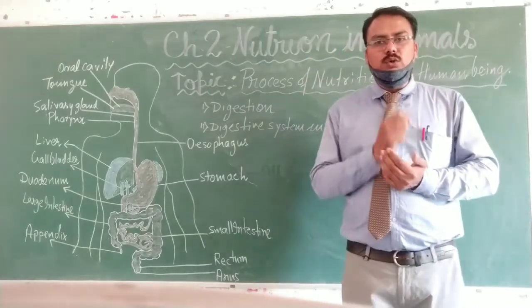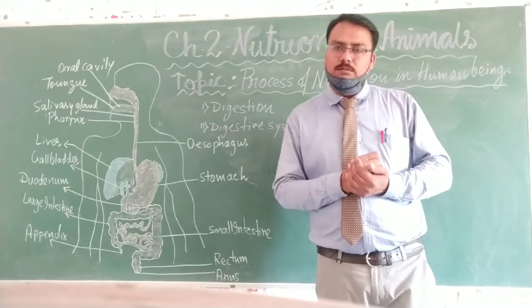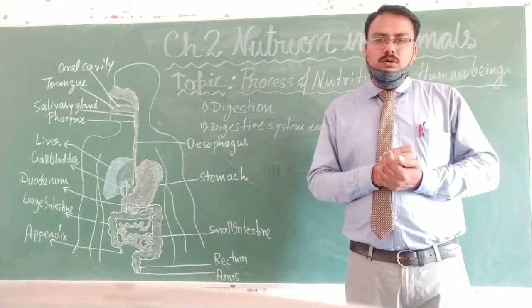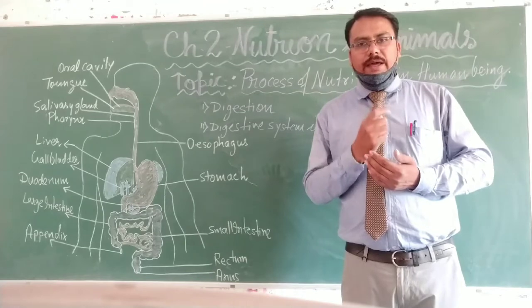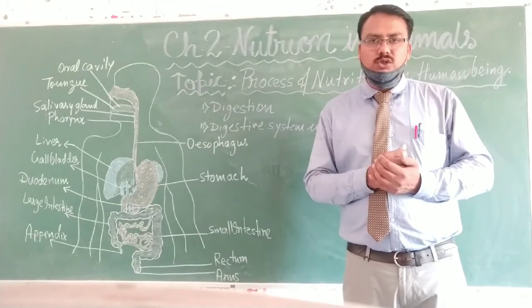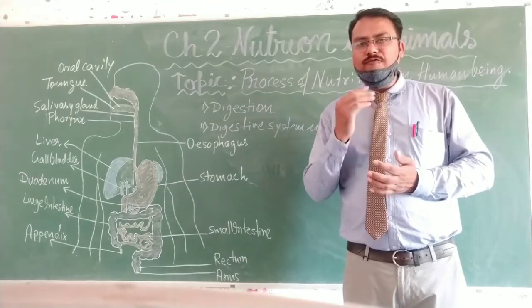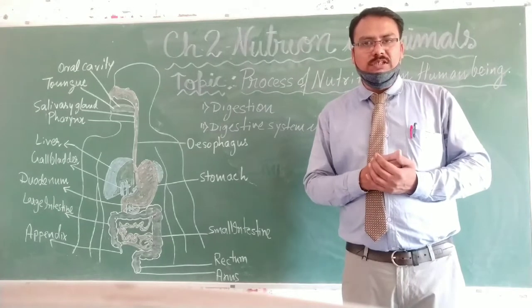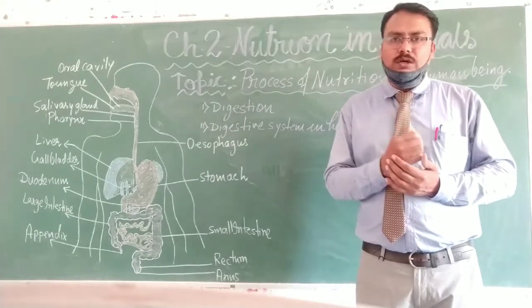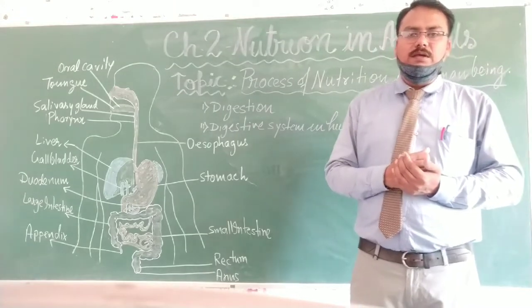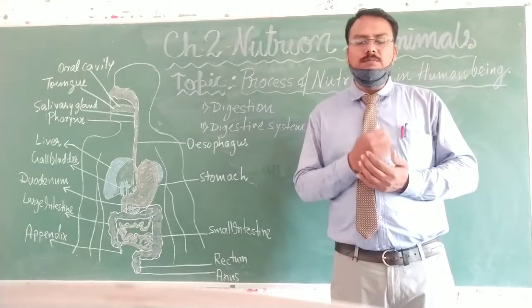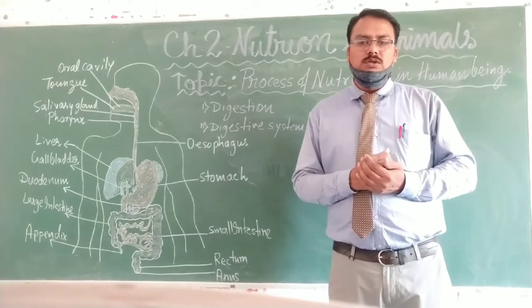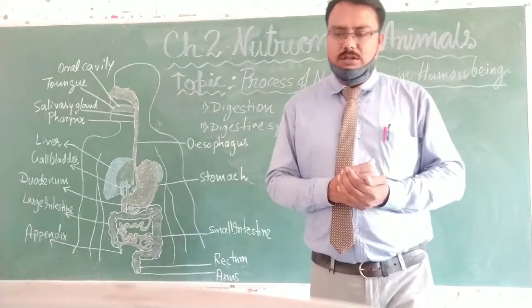So total 12 molars in both jaws, total 8 premolars in both jaws, total 4 canines in both jaws, and total 8 incisors in both jaws. So if you count all these,